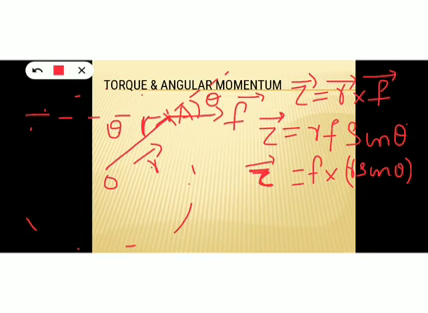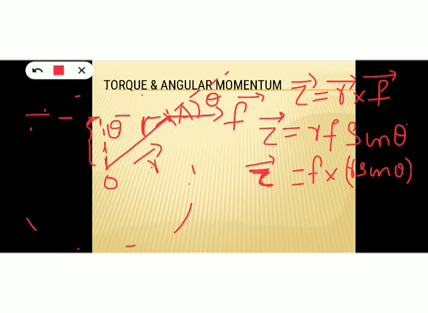F means force. What is R sin theta? See here on the figure, when you draw a perpendicular from the point O to this line of force, what will be this distance?